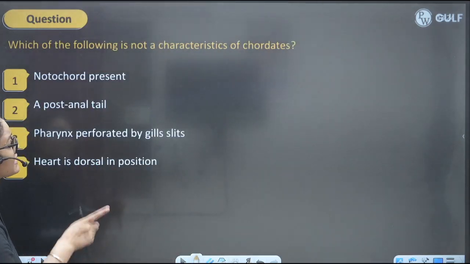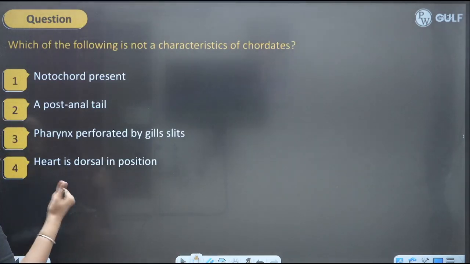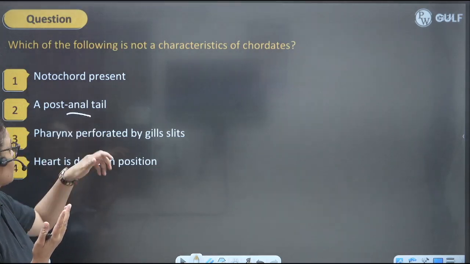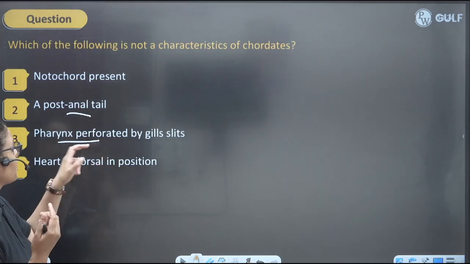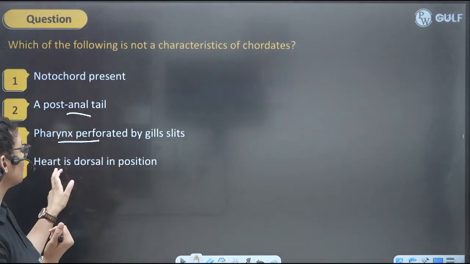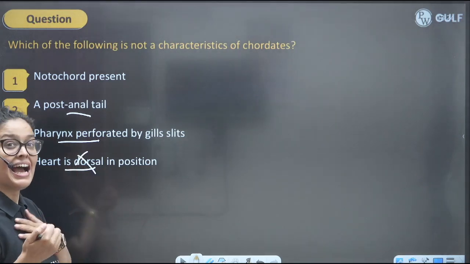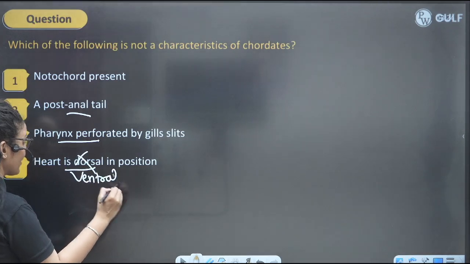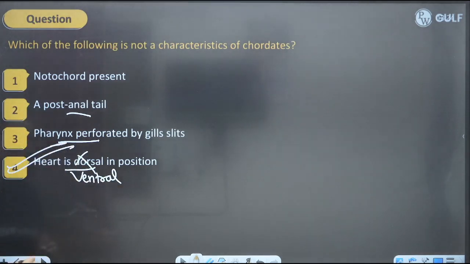Which of the following is not the characteristic of chordata? Notochord is present. Yes, that is the characteristic. Post-anal tail is present. That is also a characteristic. Pharynx perforated by gill slits. Yes, that's also true. Heart is not dorsal. Our heart is present ventral. So this is absolutely wrong. So correct answer will be 4th here.